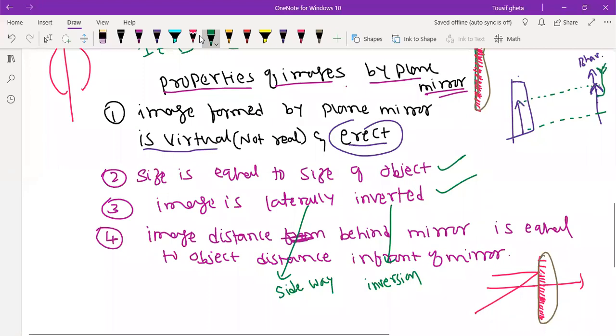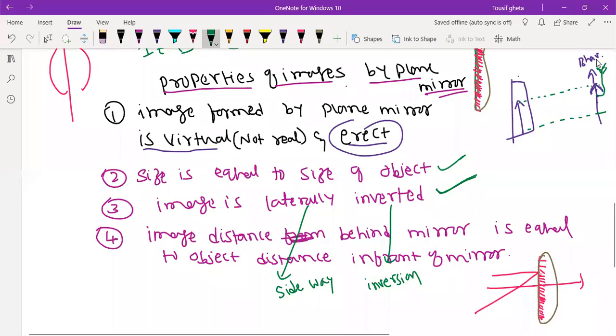If she says hi using her right hand, in the image of the mirror it will be the left hand. If you look in the mirror from your side, it looks opposite. That is the meaning of laterally inverted. If you raise your right hand, the image in the mirror shows the left hand.